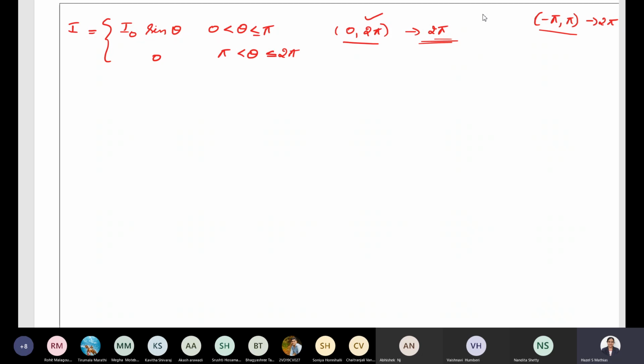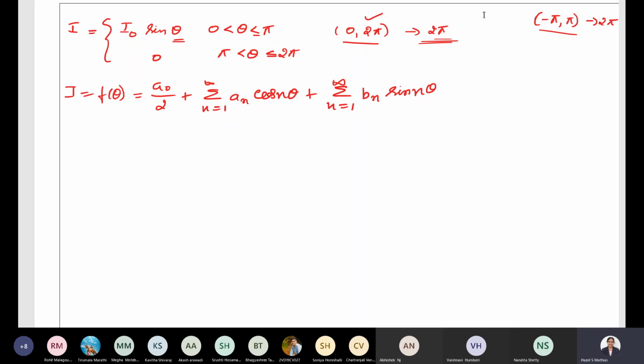So let's write the general form of a Fourier series expansion, given by f of theta, because here the variable is theta. It is a naught by 2 plus summation n equal to 1 to infinity a n cos n theta plus summation n equal to 1 to infinity b n sin n theta. This is the general form of Fourier series expansion. Now let's find the constants a naught, a n and b n.